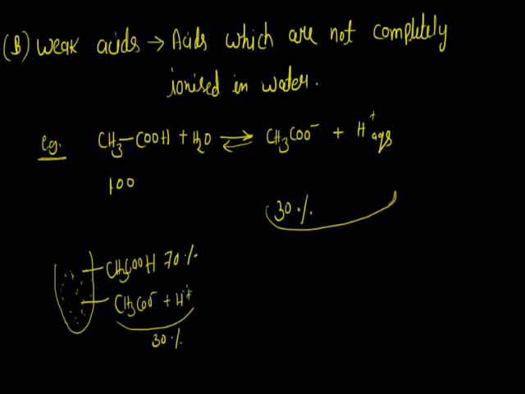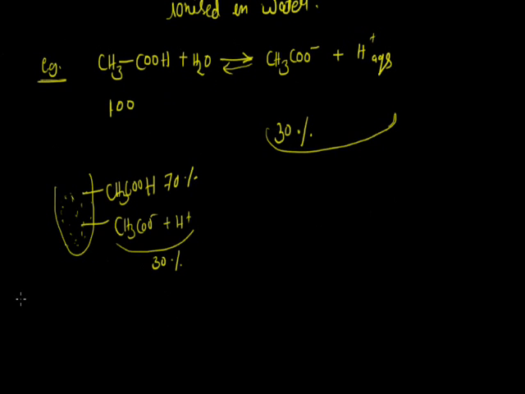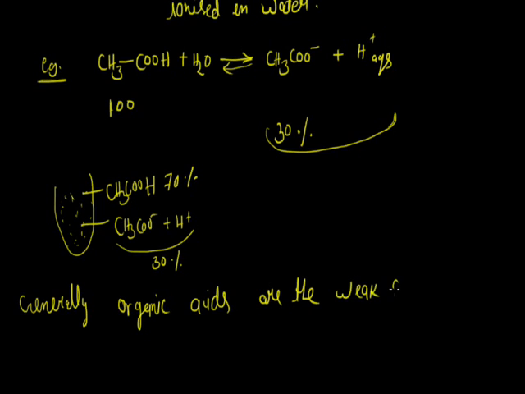So it is clear that weak acids are those acids which are ionized partially, or not completely ionized. Generally, organic acids are weak acids. Although it is not true for all acids, since we have previously said that phosphoric acid and carbonic acid, although they are mineral acids, are weak acids.